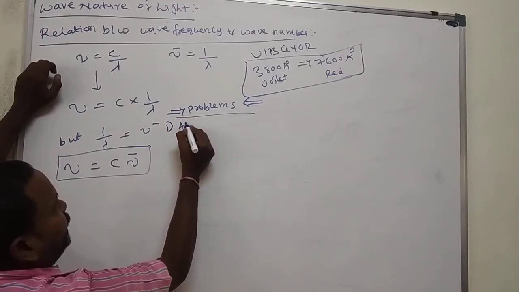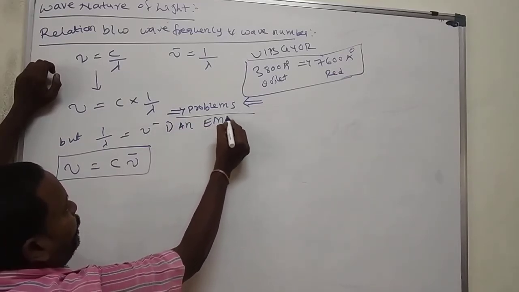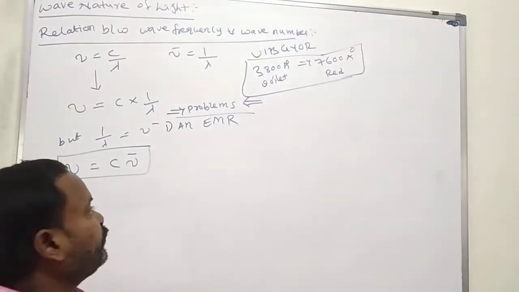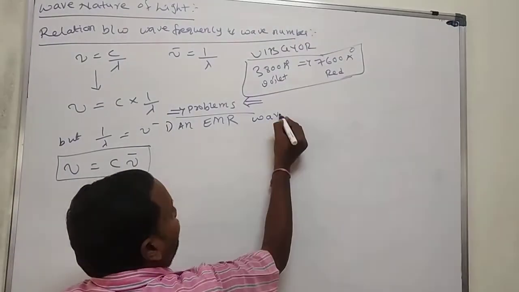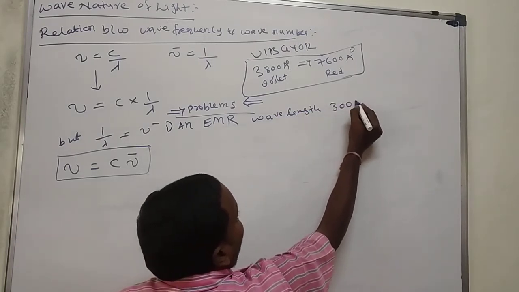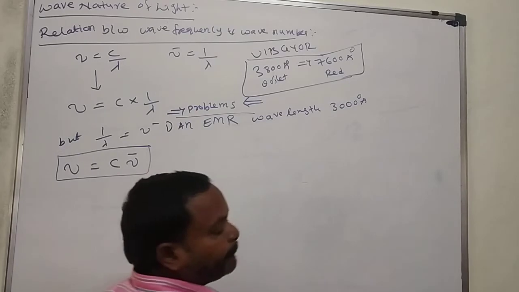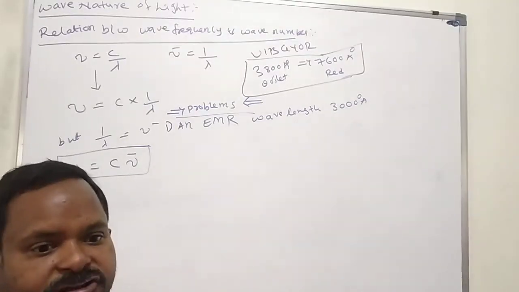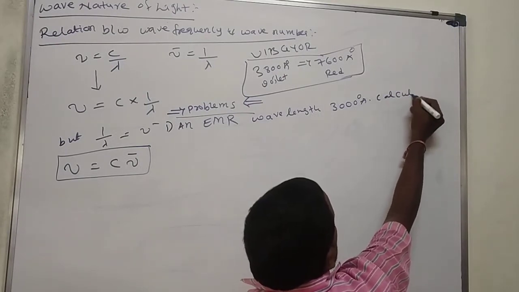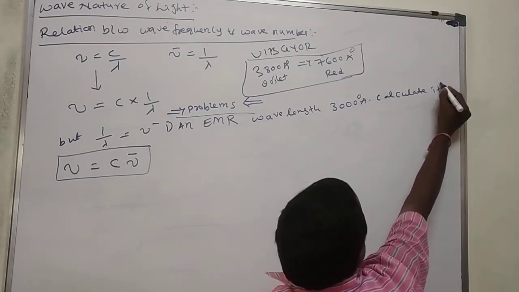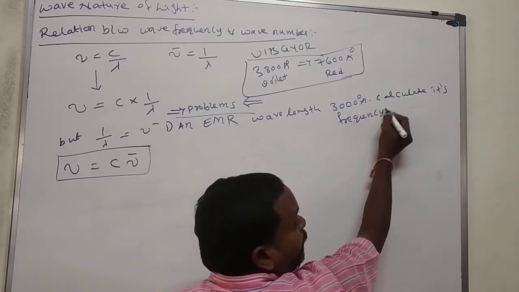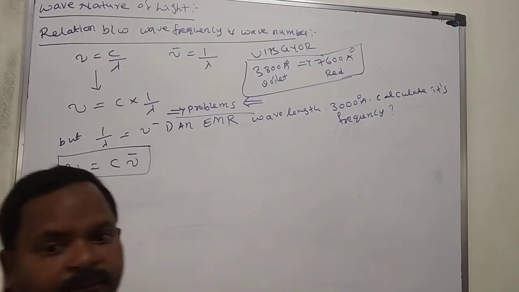An electromagnetic radiation wavelength is 3000 angstroms. Calculate its frequency.